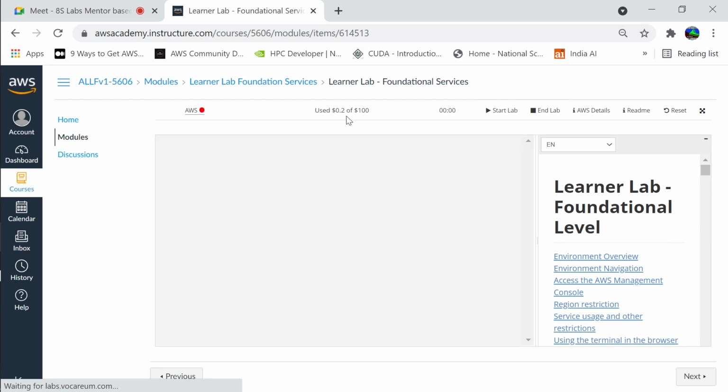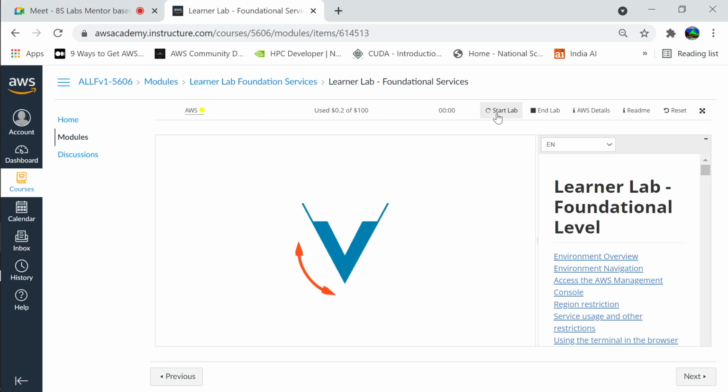So I've used $0.2 of $100, and my AWS is not yet started, so I need to start it over here. It will try to log in using a particular account, and once it is logged in, this will go green. Once it is green, you can operate it like your normal AWS. Your normal AWS screens, your website will come up using that test account.